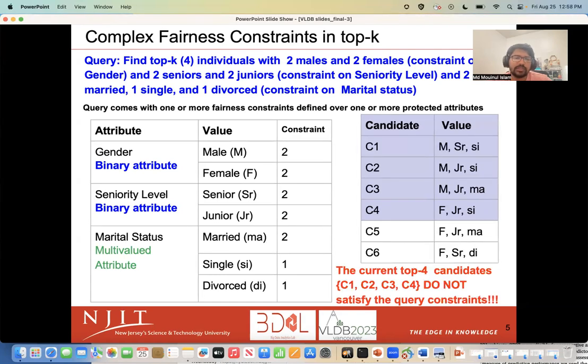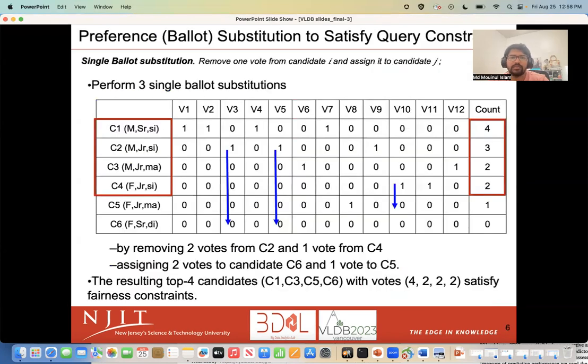Clearly, C1, C2, C3, C4 does not satisfy these constraints because in that case there are 3 men and 1 female, 3 single and 1 married, 3 junior and 1 senior in the top k. This requires us to change the original input preferences. However, the original preferences of the voter should not be changed arbitrarily. This needs to be done carefully such that the number of changes are minimized, and based on the modified preferences, the plurality voting selects the top 4 candidates that satisfy all query constraints.